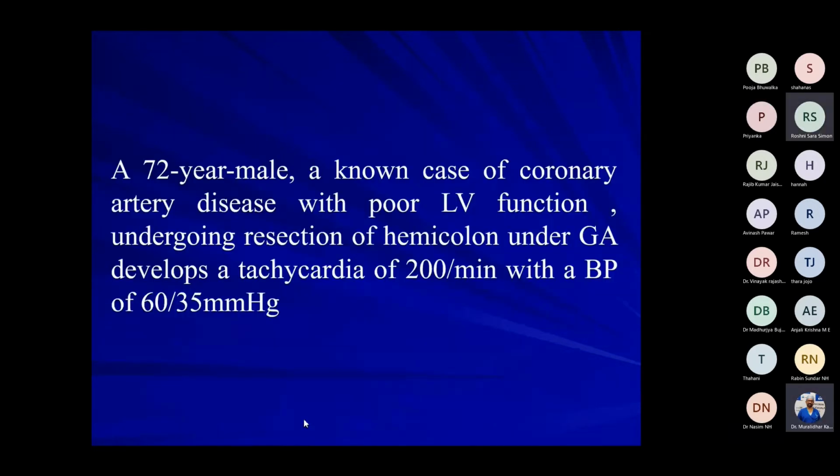Next case, a 72-year-old male, known case of coronary artery disease, poor LV function, undergoing resection of hemicolon under GA, develops tachycardia of 200 per minute, BP 60.